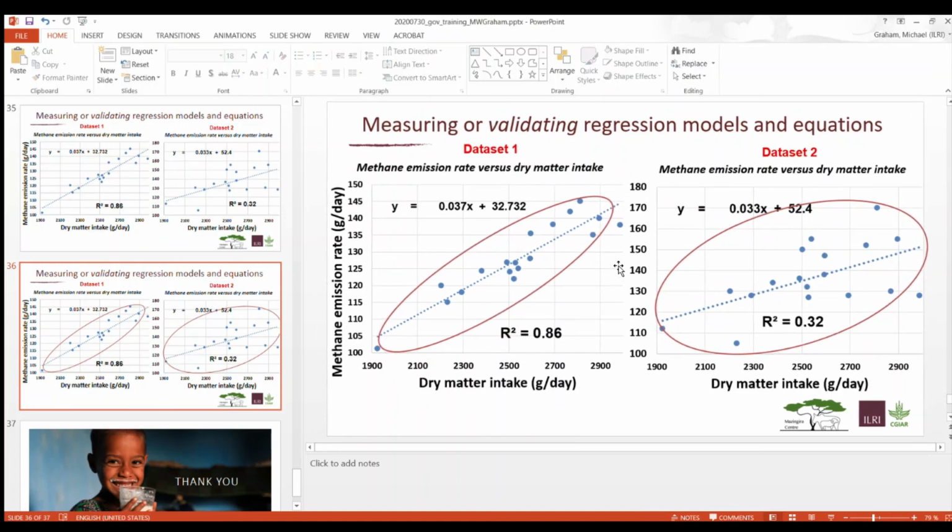So I think that gives you a general sense of modeling and how we might go about measuring it, and how we can use just one or two points of data for one type of data, for instance DMI, to extrapolate and predict methane production.